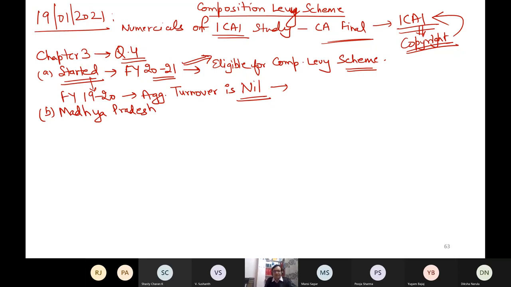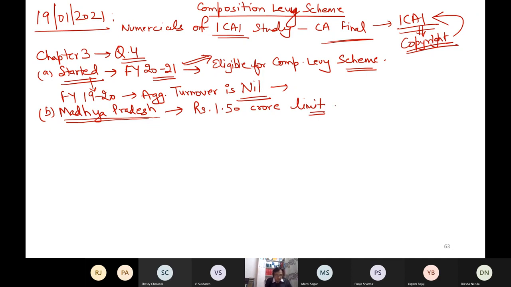I'm concerned about the state. Madhya Pradesh is the state where, for aggregate turnover, do you remember the limit? Rupees 1.50 crore is the limit for Madhya Pradesh. This is the benefit of reading the theory carefully.